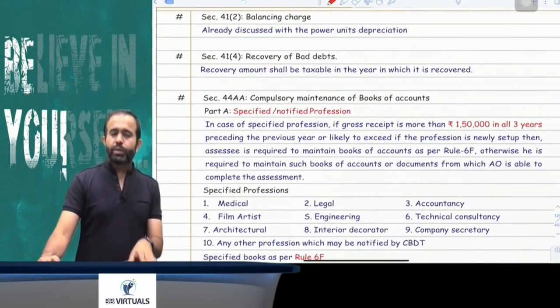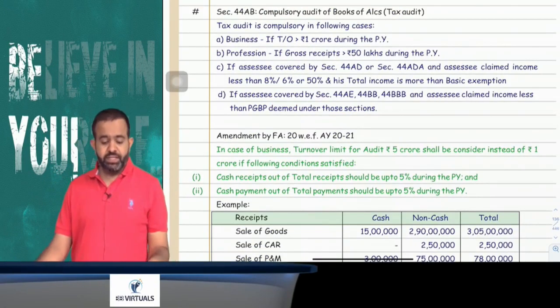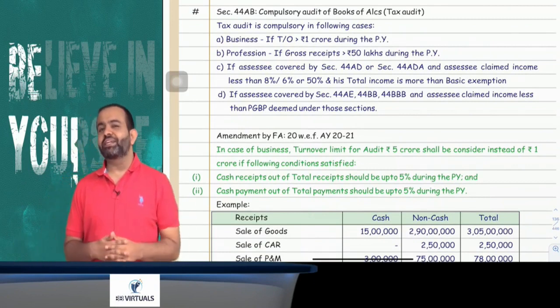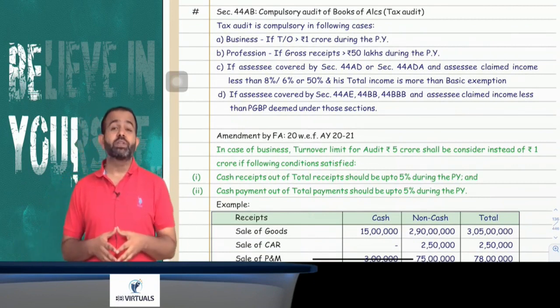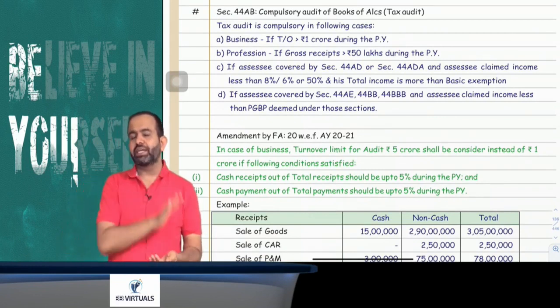Now section 41(2) balancing charge we already discussed, and recovery of bad debts we already discussed. Now the next section is related to tax audits. So the question is that tax audit is applicable in case of business if your turnover is more than 1 crore.